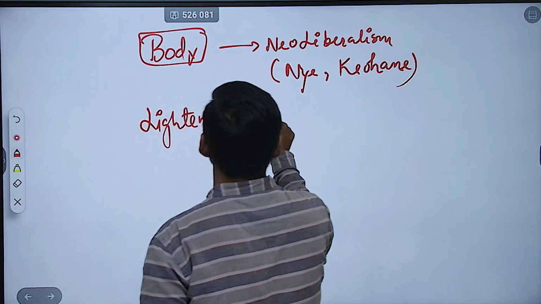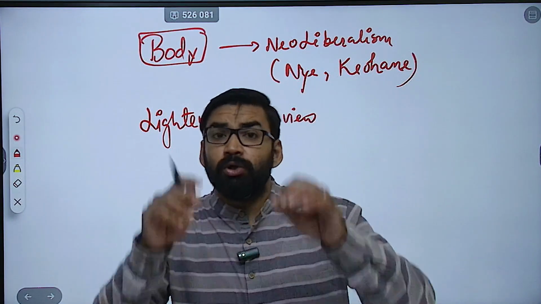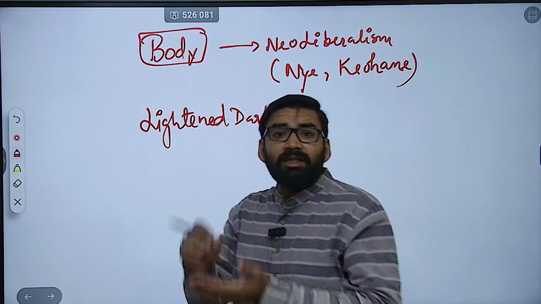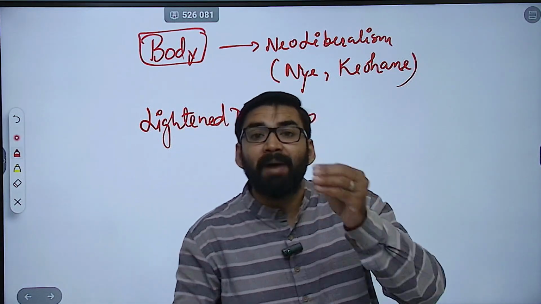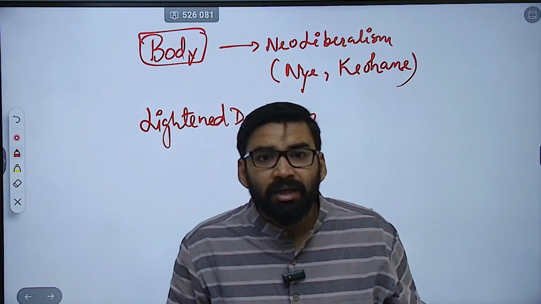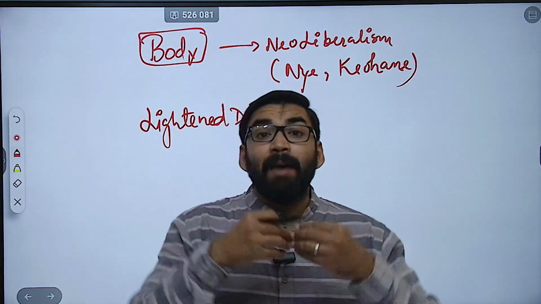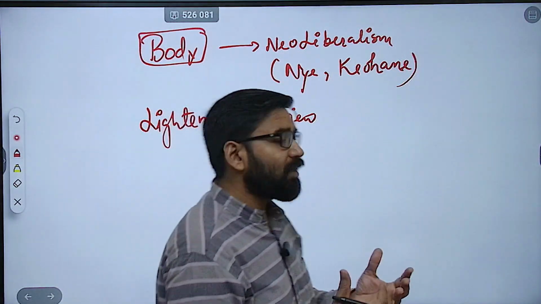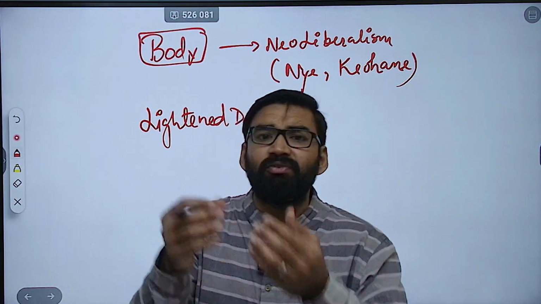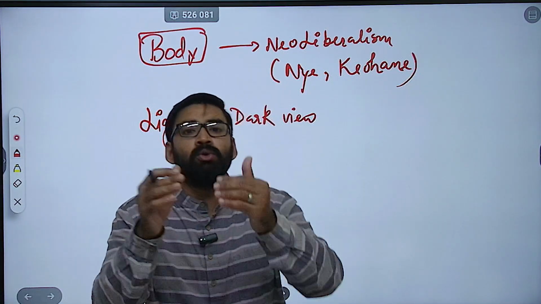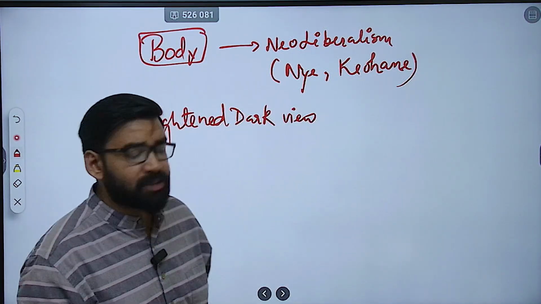lightened dark view. Now, how are you going to write this? So, neoliberals actually accept anarchy, but they argue absolute gains matter, not just relative gains. Then you can give criticism, like realists say institutions are epiphenomenal. Clear? And at last you can conclude that still the debate is going on, which shows evolution of IR theory from Cold War pessimism to globalization optimism. This is how you can easily write this answer.